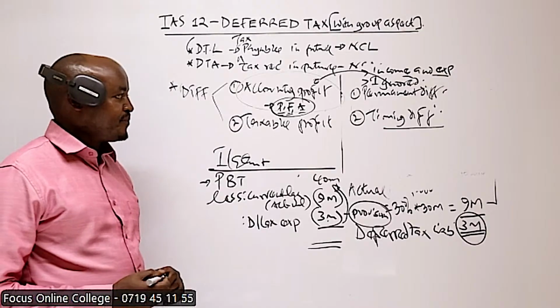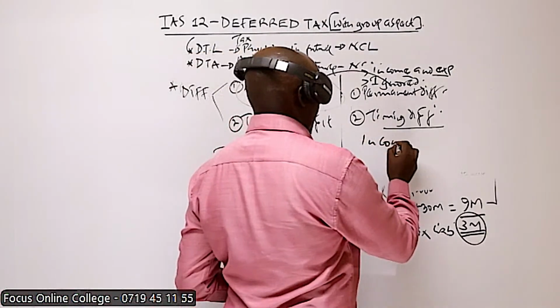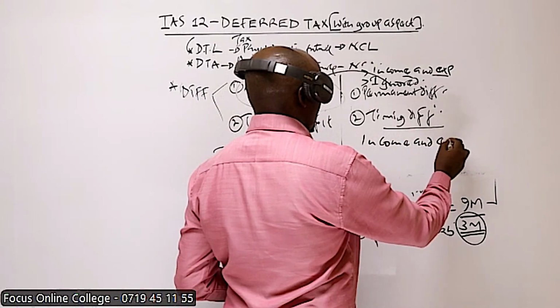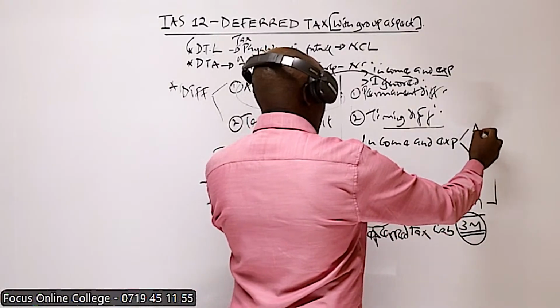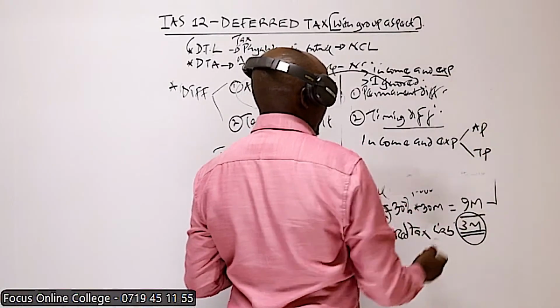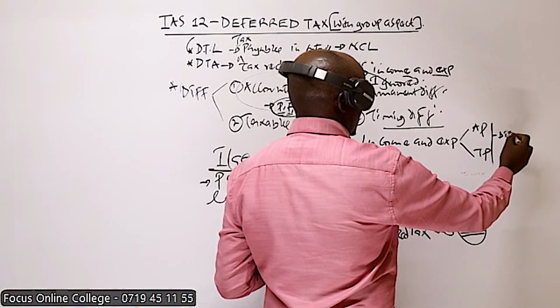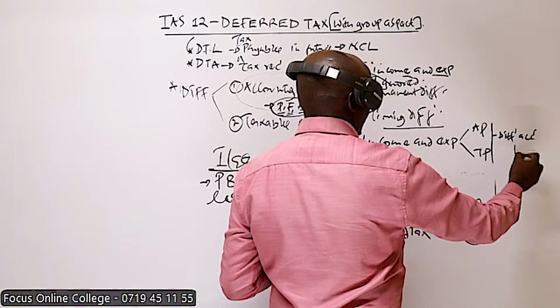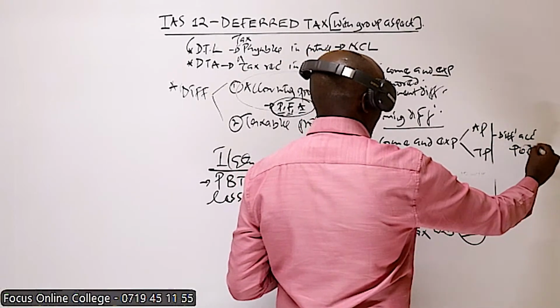occasioned by taking into account items of incomes and expenses in the computation of two profits, the accounting profit and taxable profit, but in different accounting periods.